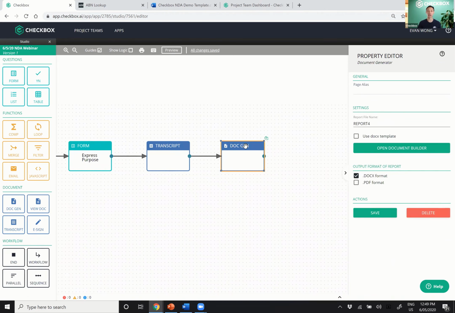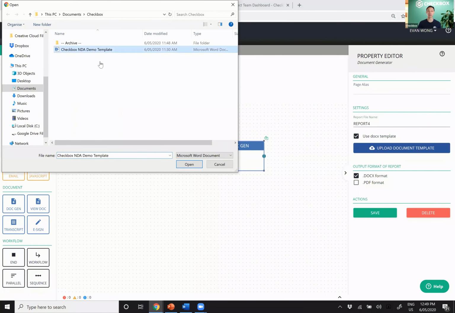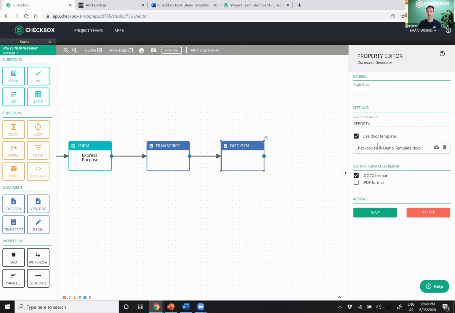That's how we're going to generate our document. And in here, I'm simply going to use a template. All I have to do is upload the template that I had. All right, it's uploaded, done. And I might just call this NDA, so when it downloads, it's nicely named.